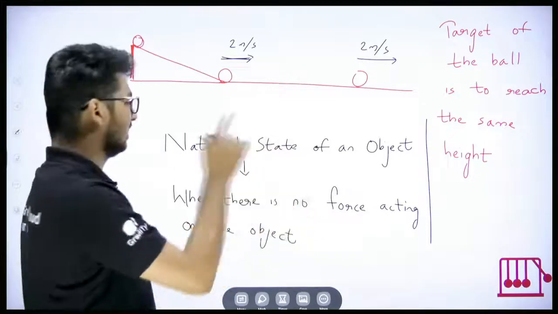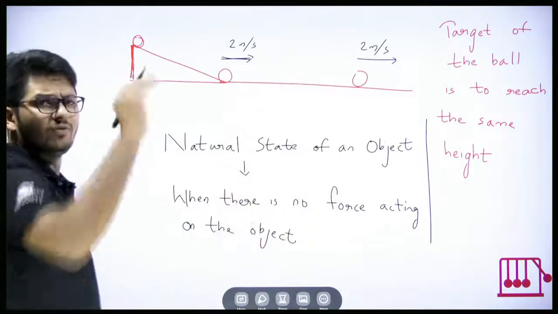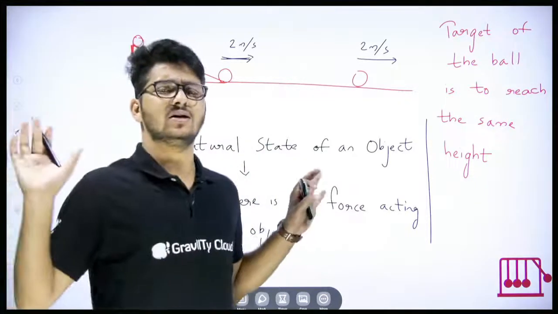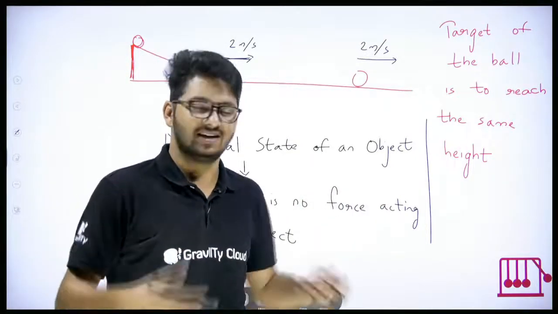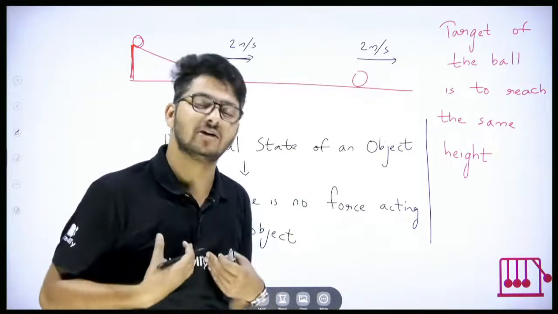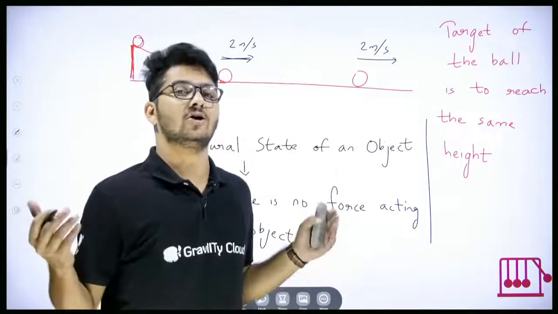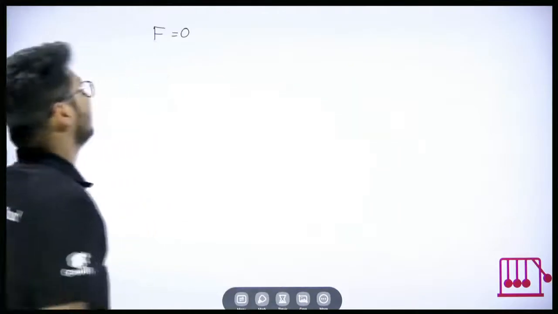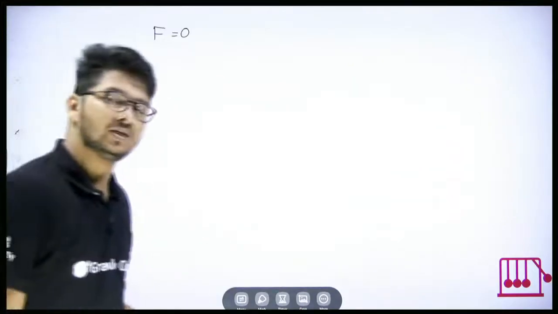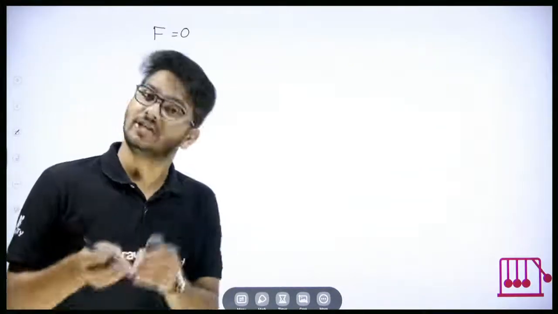The natural state of an object is the state when there is no force acting on it. No one is influencing the object. Like when there is no one else around me, that is my natural behavior. Similarly, when there is no force acting on an object, that will be the natural state of the object.